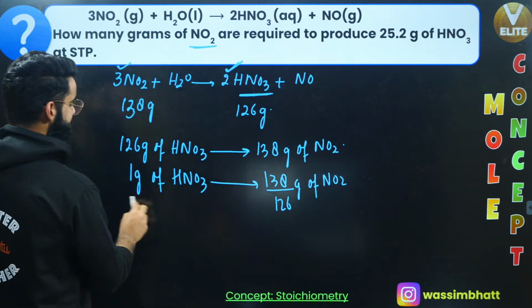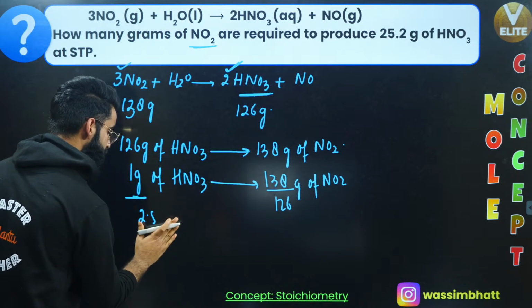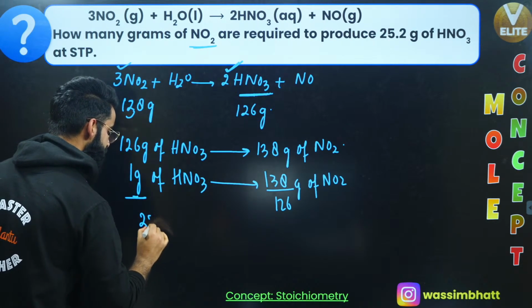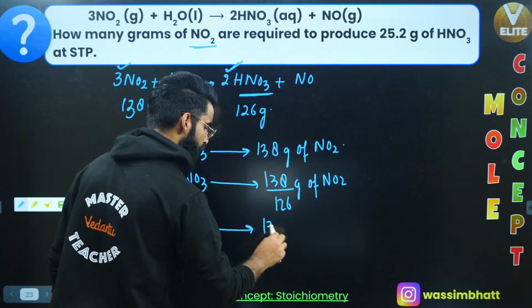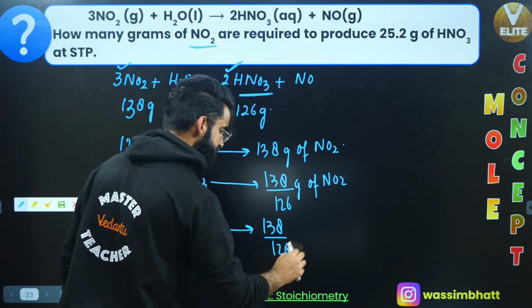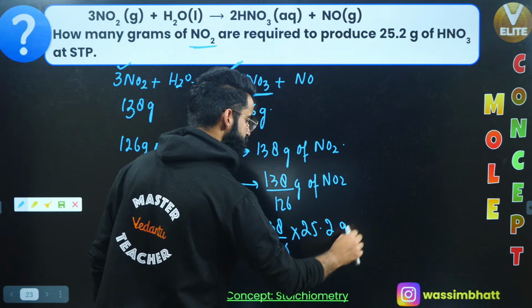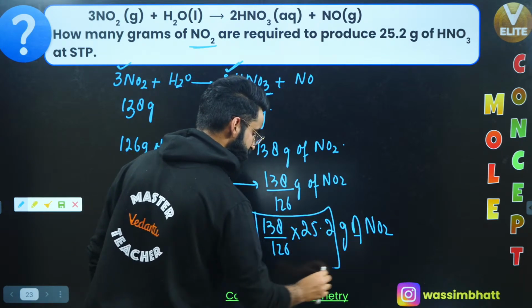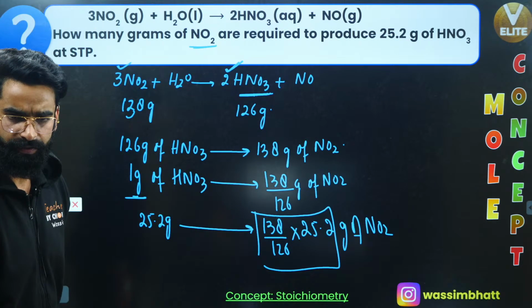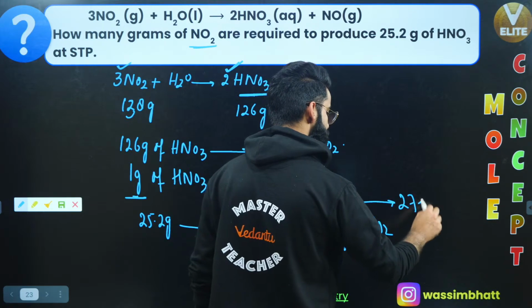Yeah, so I can say something like this. I can say 25.2 grams of HNO3 are produced from 138 divided by 126 multiplied by 25.2 grams of NO2, right? So this is the mass of NO2 which I was supposed to calculate. When you calculate it, you get the value exactly as 27.6 grams, okay?